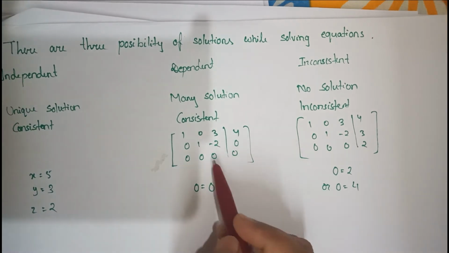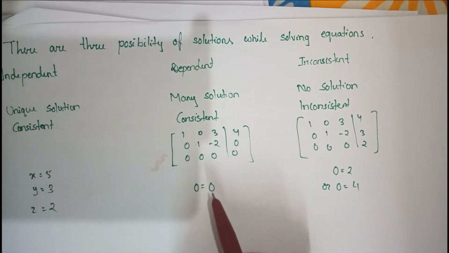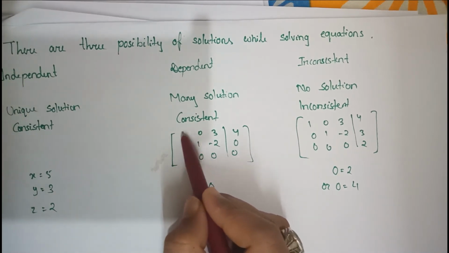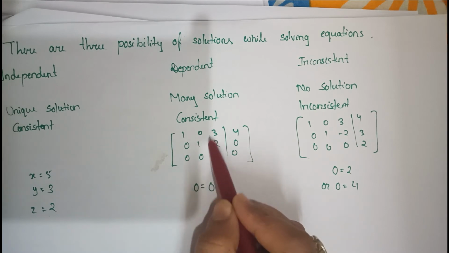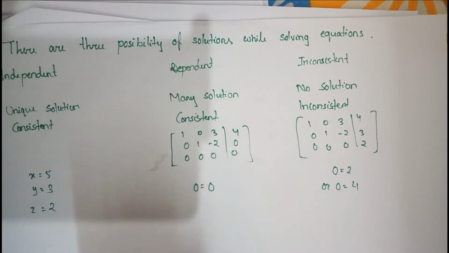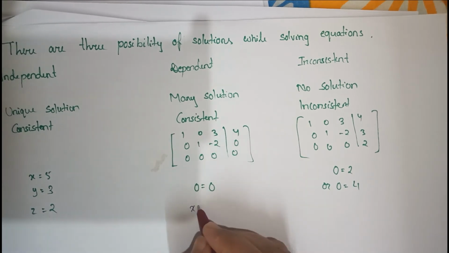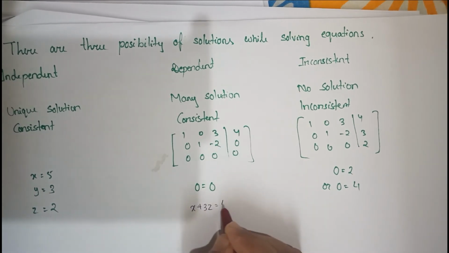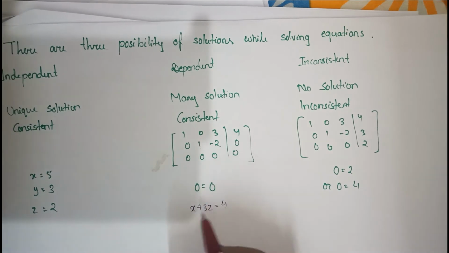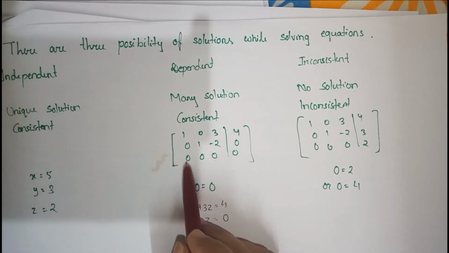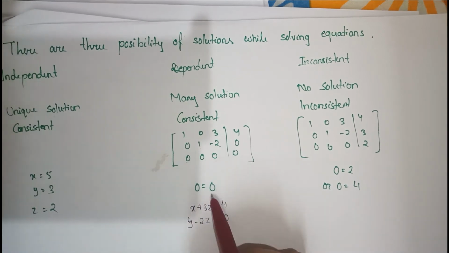Now many solutions means they are dependent. Like here, this is in the matrix form, so I can write this. Suppose this is x, this is y, and this is z. So I can write this as x plus 3z is equal to 4, and y minus 2z is equal to 0. Now in this matrix, 0 is equal to 0 will come.